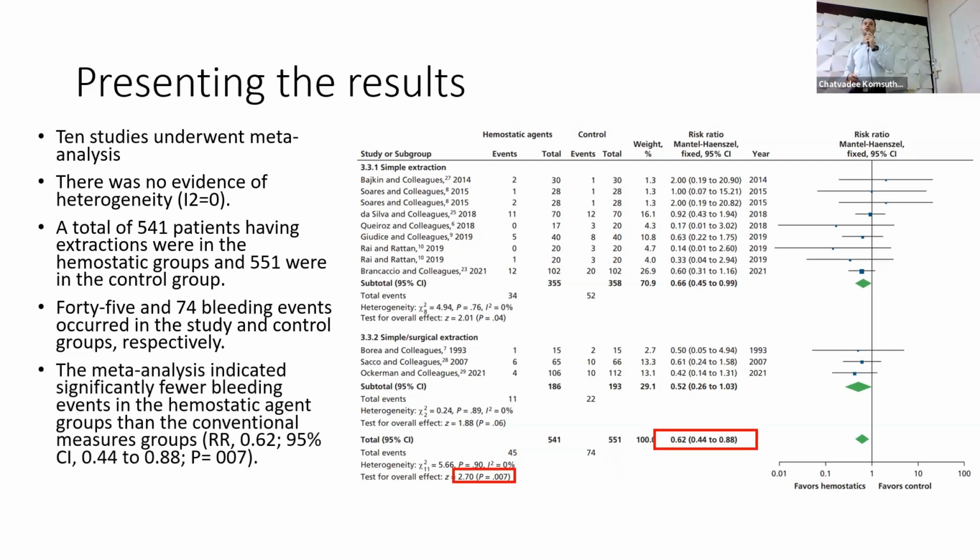So the meta-analysis showed that there is a significant difference, or significantly fewer bleeding events, in the hemostatic agent group compared to the conventional methods. And I will write the results of the meta-analysis and the p-value. Okay, so first we start with how many studies were included, the number of patients, and the number of events, and of course the final result of the meta-analysis.